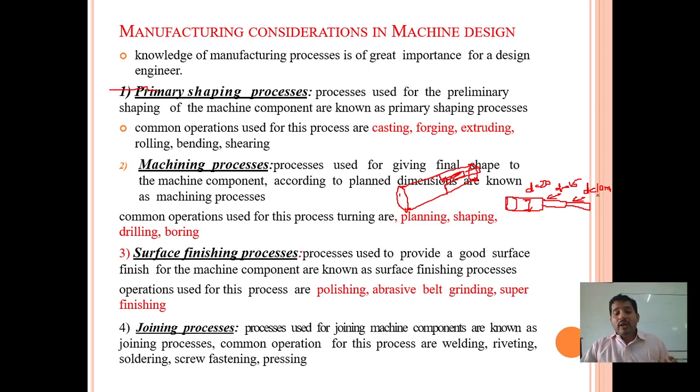In the machining process, we use general common operations. The first one we are going to learn about is the planing process. Second is the shaping process, third is the drilling process, and fourth is the boring process. The first one we are going to learn about is the planing process. In planing, there are different types of operations we can perform. In the first one, we are going to learn about planing a horizontal surface. Let us see.